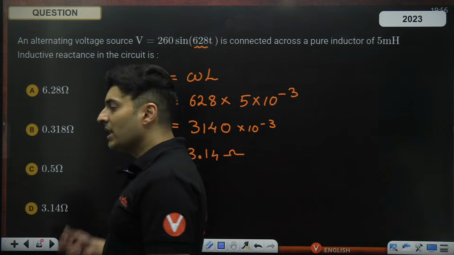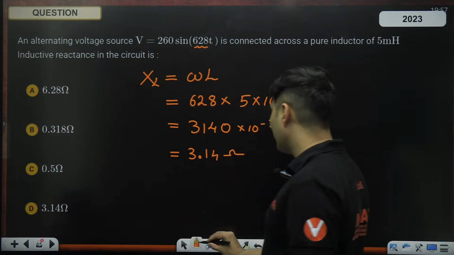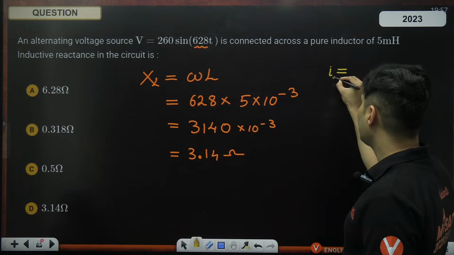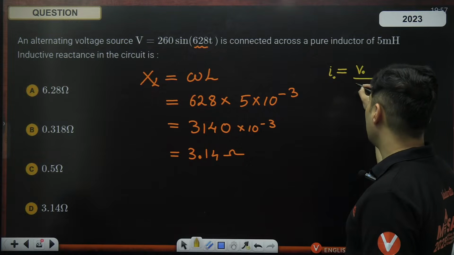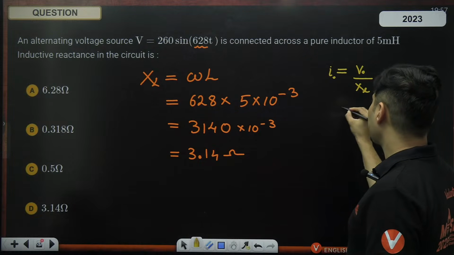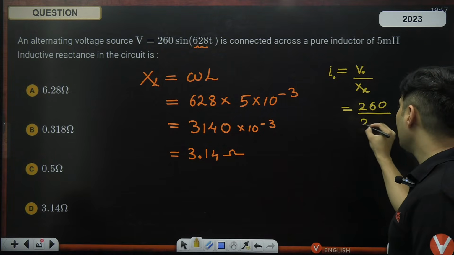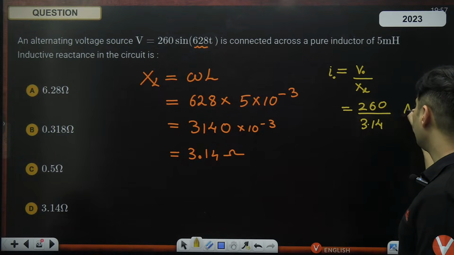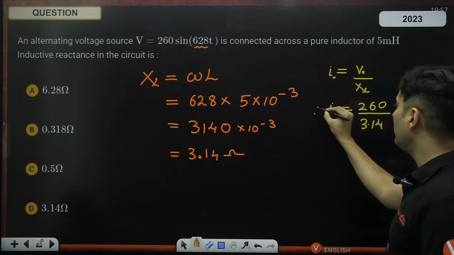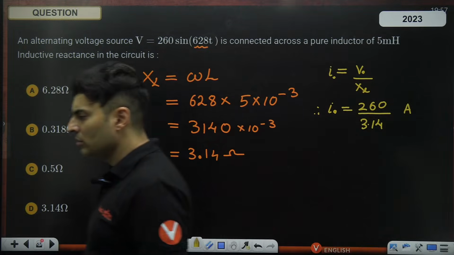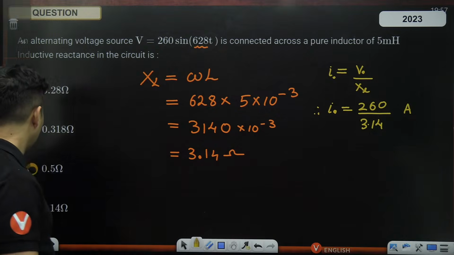Simple, straightforward. If reactance is known, we can also find the current. It is not asked, but I'm just saying, if maximum current was asked, it will be the maximum voltage divided by the reactance. So maximum voltage will be 260 and the reactance will be 3.14. So this many amperes will be the maximum current if it was asked. But it is not asked now, so I'm just showing it to you.